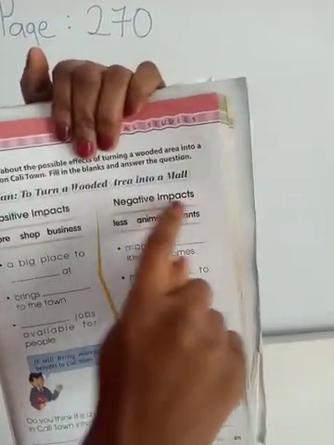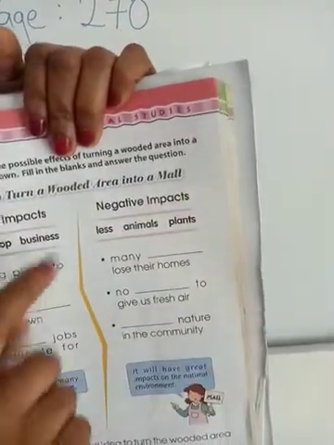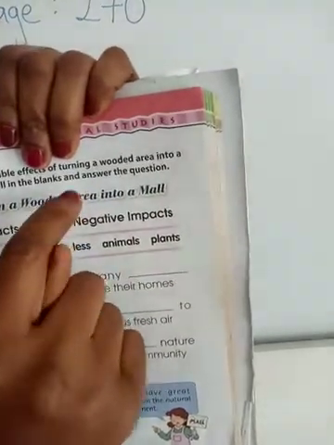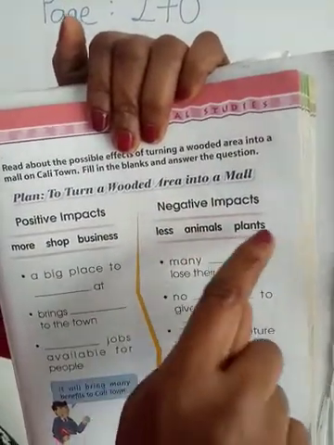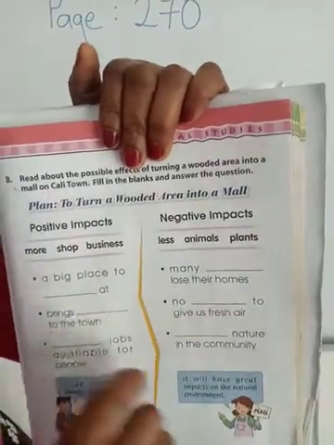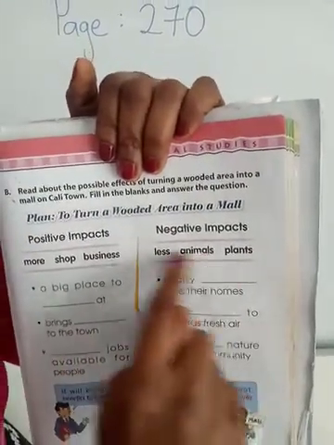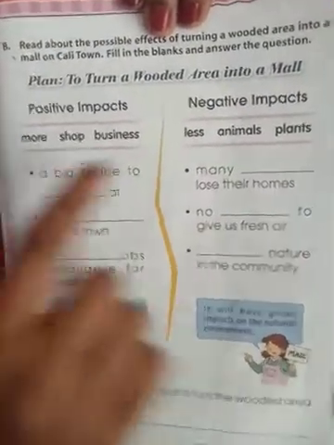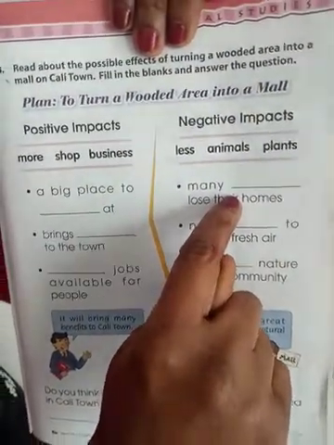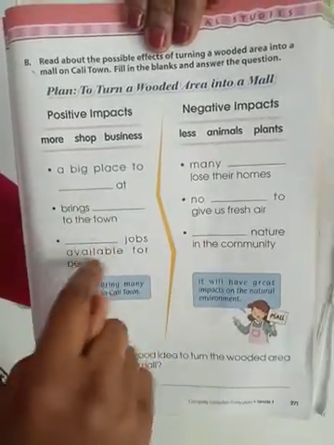And on this part, you have the negative impact of turning a wooded area into a mall. Here you have fewer animals and plants, and then you have the sentences here which you have to use the words in here to complete them. So I'm going to do number 1 on this side for you and number 1 on the negative impact side for you, and then you're going to do the last 2 by yourself.